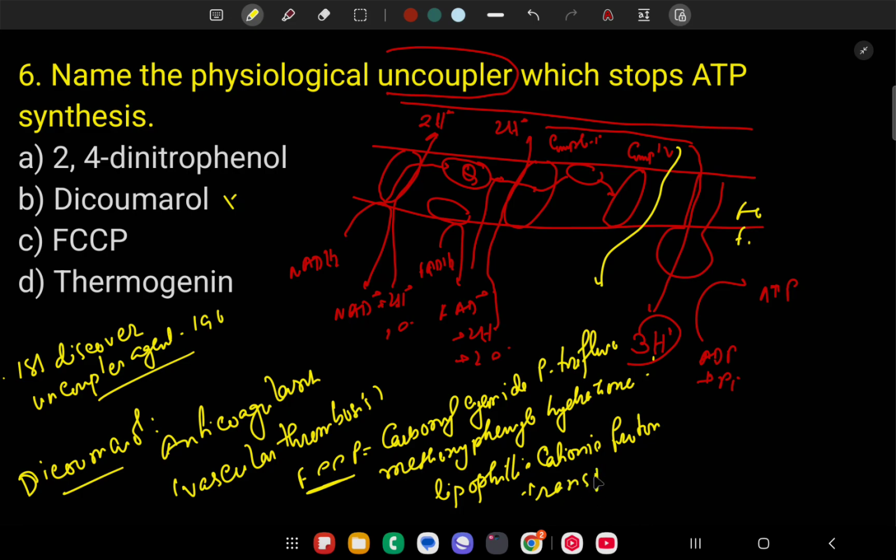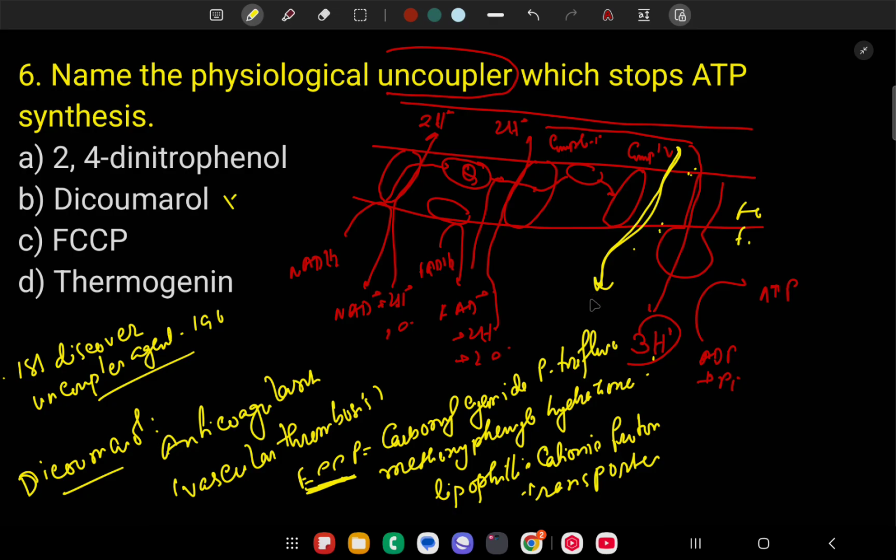Here normally these protons go from the F0F1 complex to the matrix, but this is lipophilic, meaning this membrane is a phospholipid bilayer, so it is made of lipid. Okay, so normally these protons do not transfer through this lipid bilayer membrane, but in the presence of FCCP they can carry the proton through this lipid membrane bilayer.